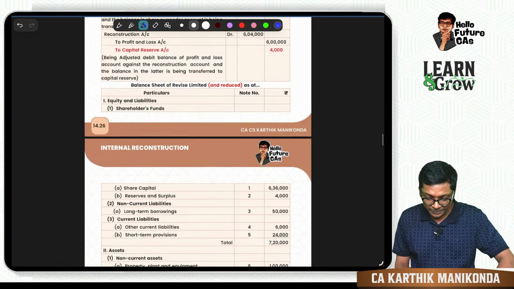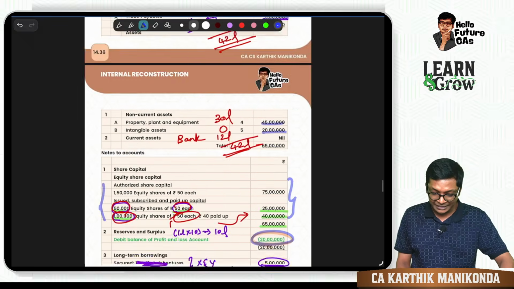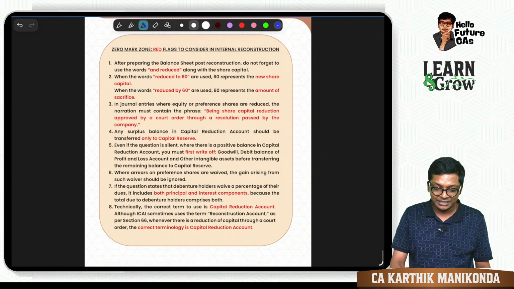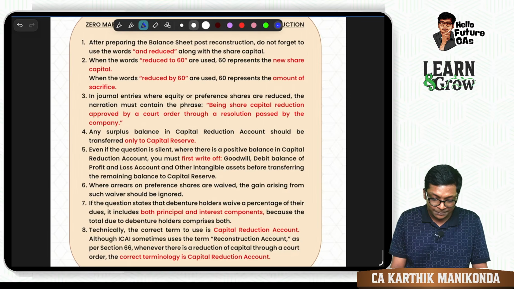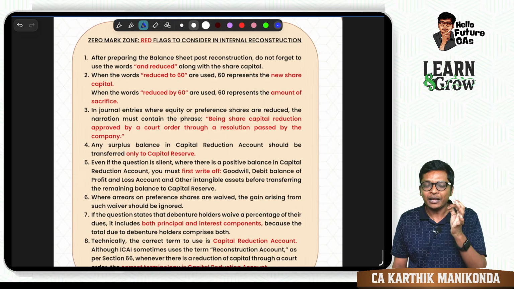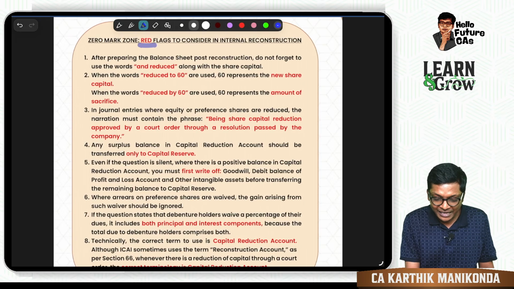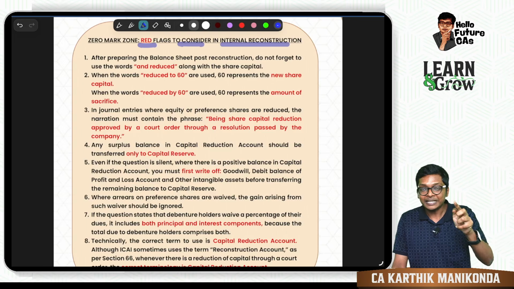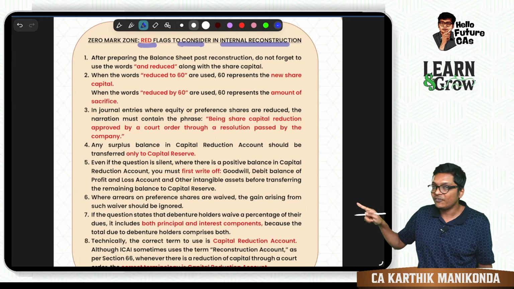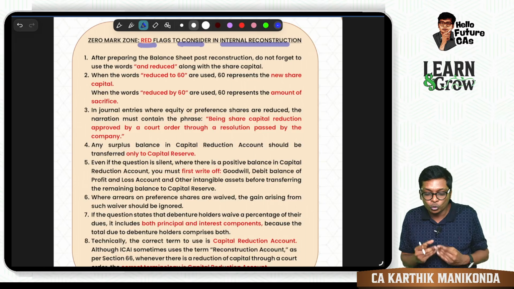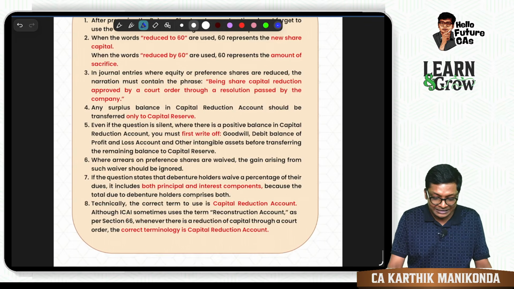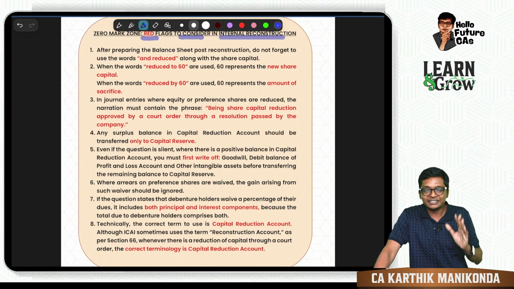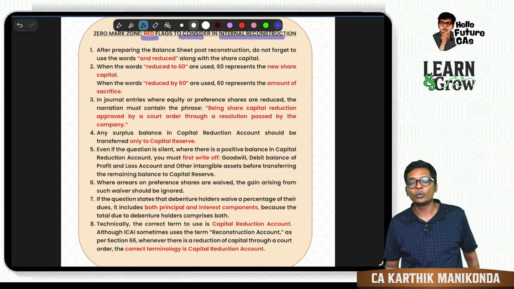And at the end of the material, guys, I have one more thing for every chapter ending. I have solved this in the class, that's why it's all written. Every chapter ending, you will have something called the red flag zone, which is nothing but red flags to consider in internal reconstruction. Earlier, the pitfalls were mistakes you make in each question; this red flag zone covers mistakes you can make in the entire chapter. I have learnt in my experience that these are the common 8 to 10 mistakes that students commit. I have given them over here, guys.